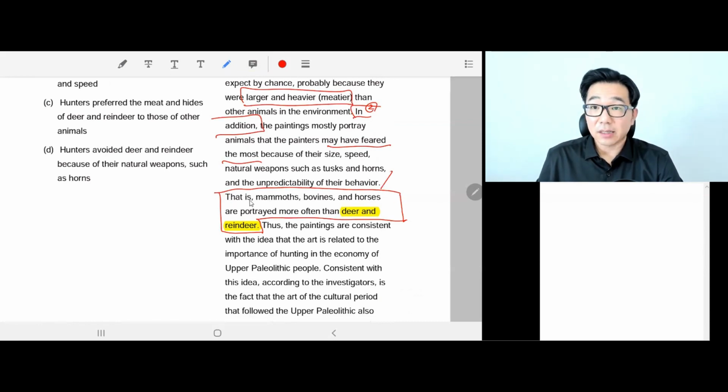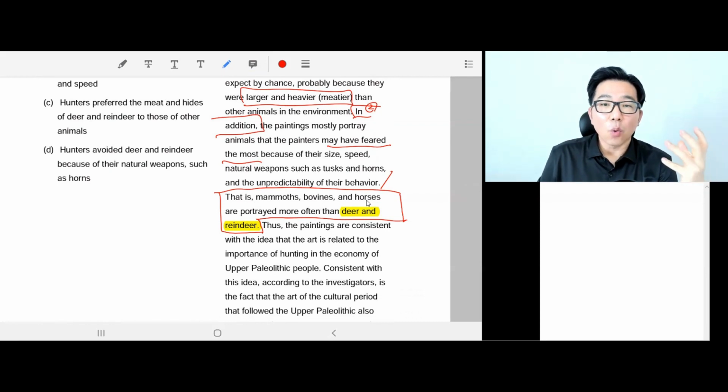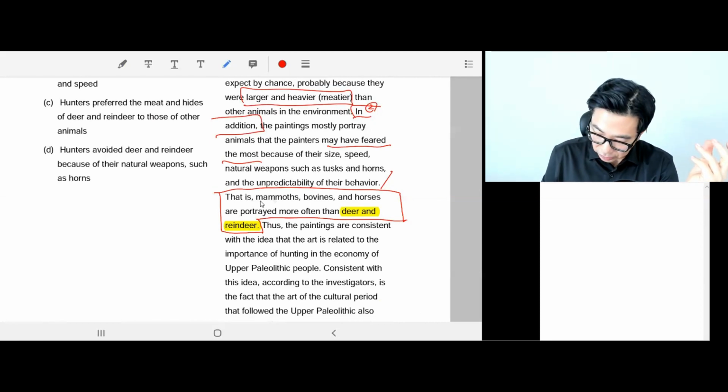So that's a quick summary of this paragraph so far. And we come to this sentence. That means mammoths, bovines, and horses, so these large animals that they drew the most often, are portrayed more often than deer and reindeer. Why? Because they drew these animals for two reasons.